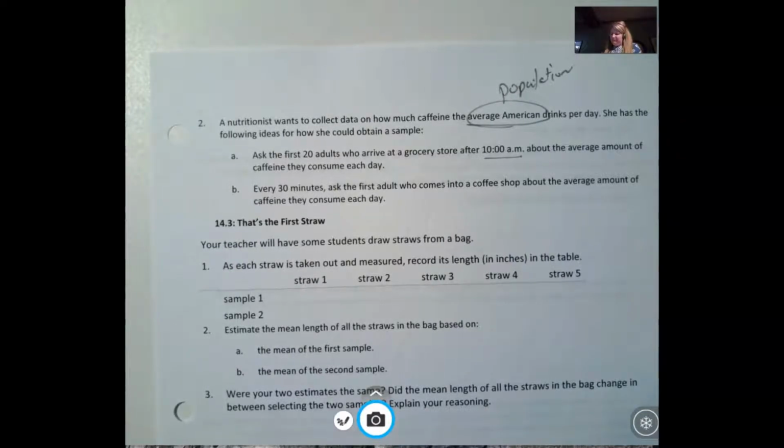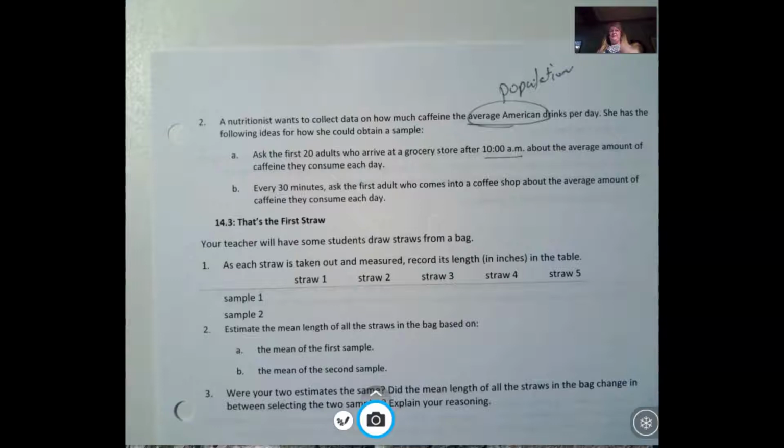I wonder if people who arrive at the grocery store after 10 a.m. all have something in common that people who arrive prior or later than that might not have in common. So I think if they're arriving at the grocery store after 10 a.m., on one side you could say they slept in a little.